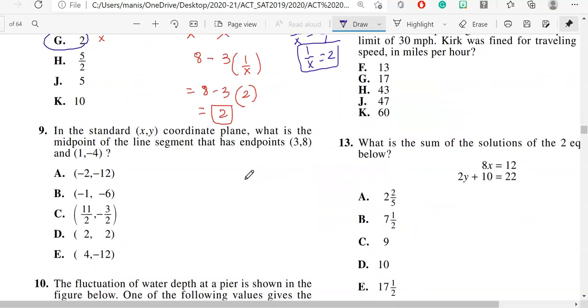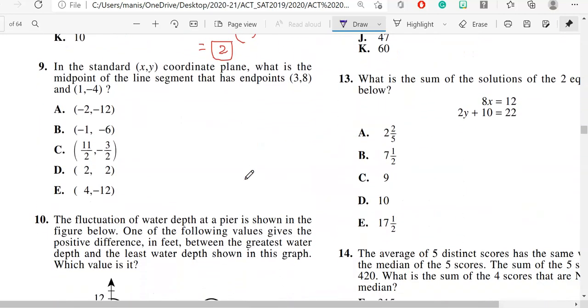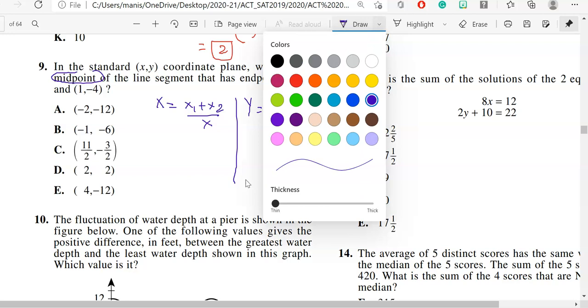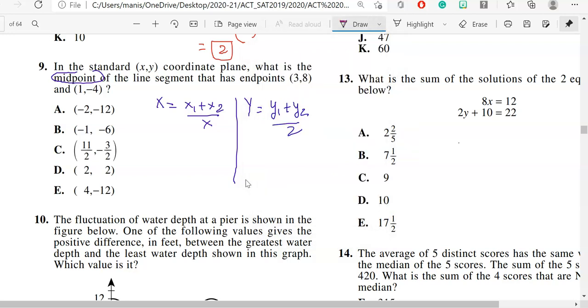Now for question number 9, in the standard XY coordinate plane, what is the midpoint? What we need is the formula to find the midpoint of the line segment that has endpoints 3, 8 and 1, negative 4. So simply apply the formula for midpoint. The midpoint formula is x equals x1 plus x2 divided by 2, and y equals y1 plus y2 divided by 2. So I will just substitute my values over here.